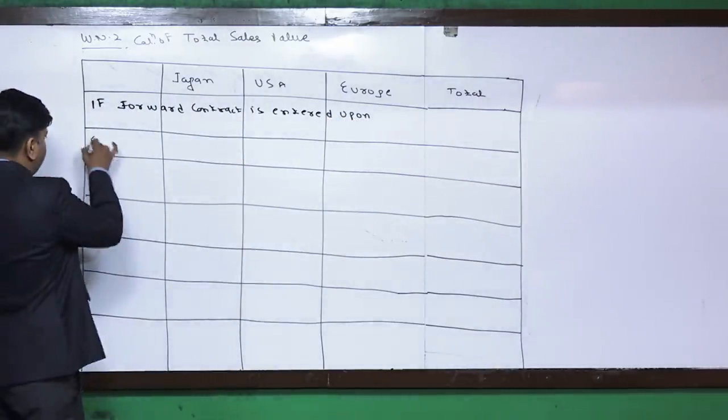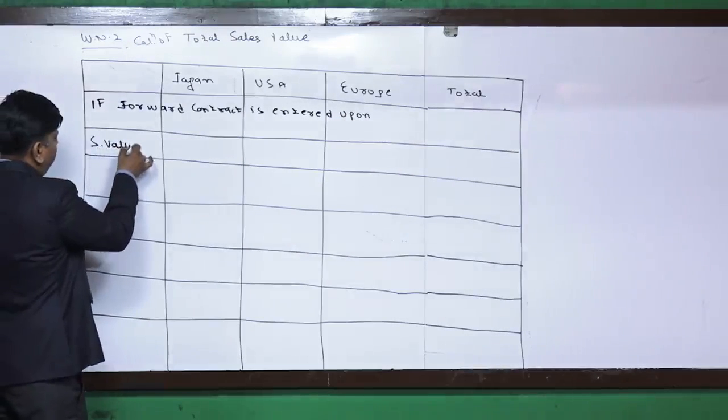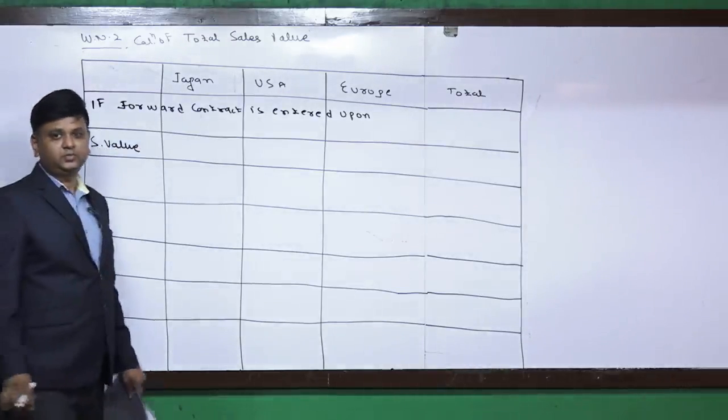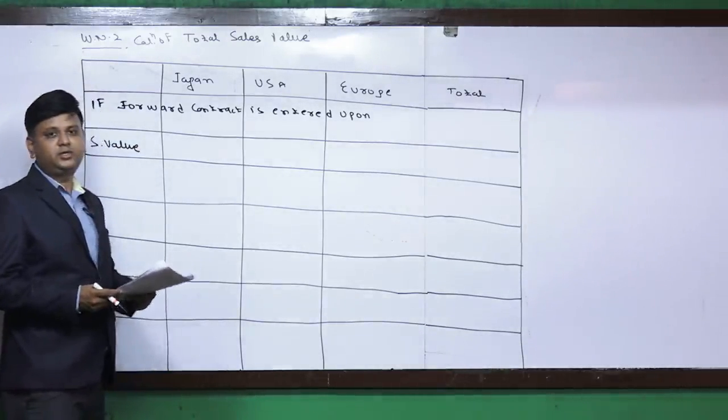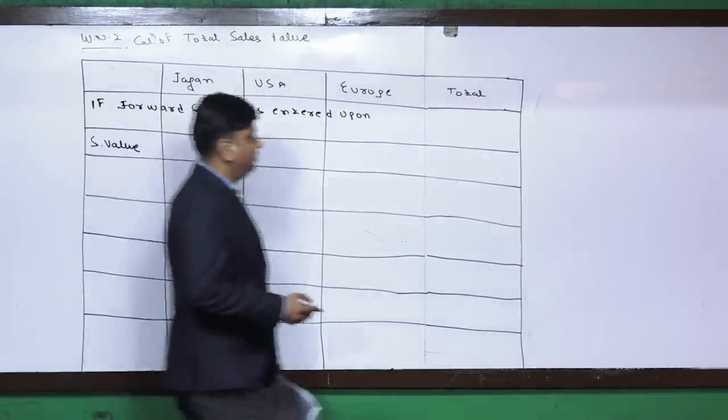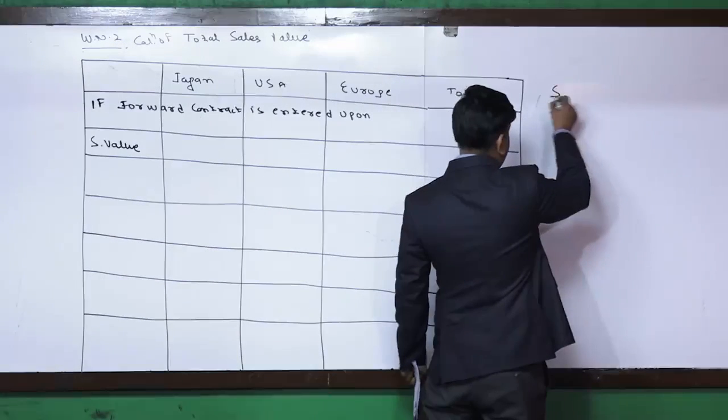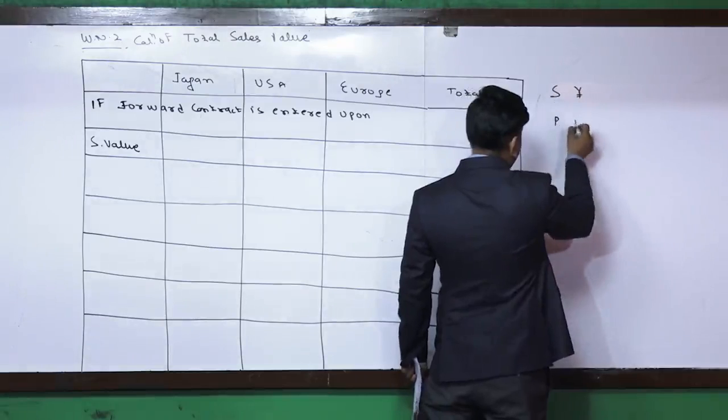So if forward contract is entered upon, sales value will be found in this way. What will happen in case of Japanese customer? We understand that the forward contract will be sale of yen and purchase of rupees.